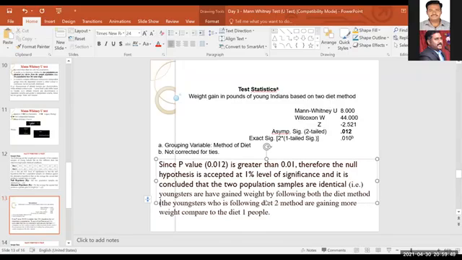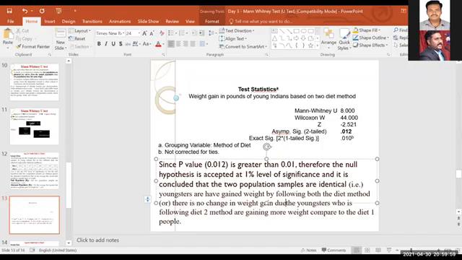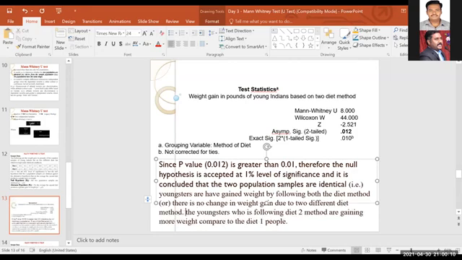Okay, otherwise you can write like this also. Otherwise, there is no change in weight gain due to two different diet methods. That means almost the weight gained by the youngsters is the same.